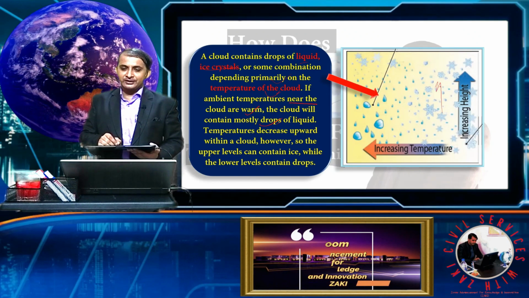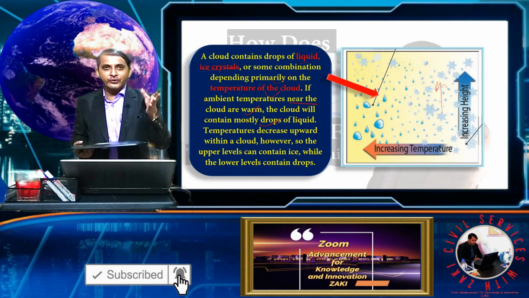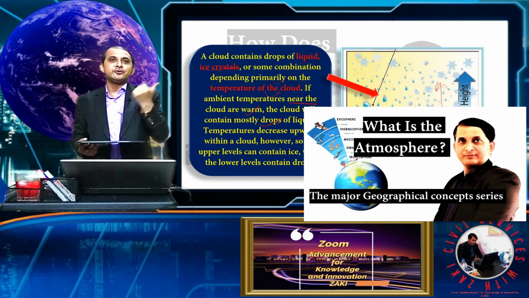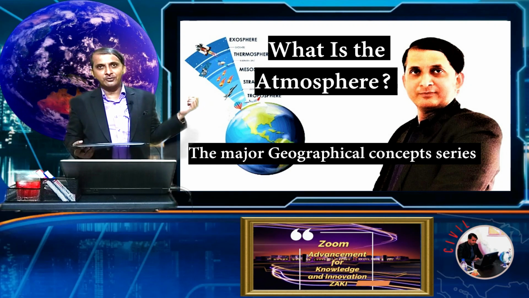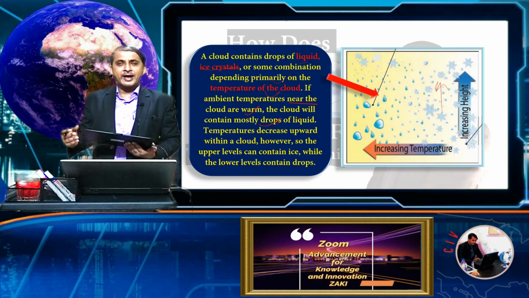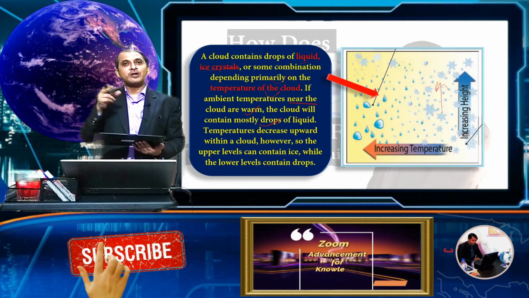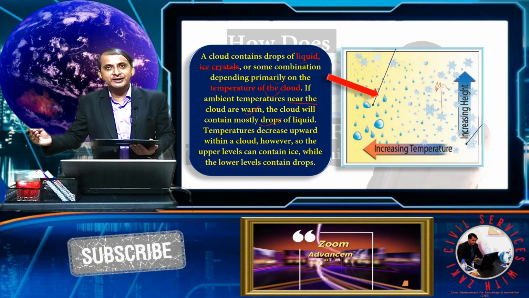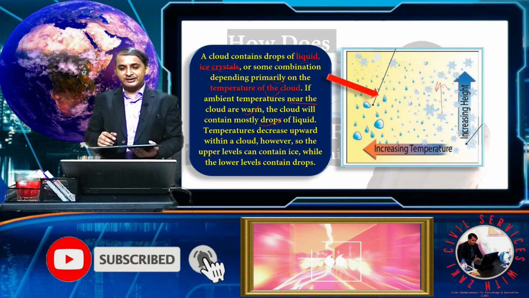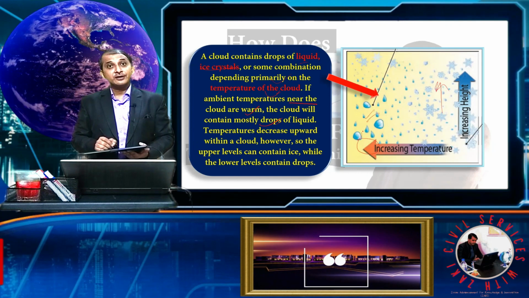If we go upward in the atmosphere, temperature decreases. If you want to know more about how temperature decreases going upward, see my video on what is the atmosphere. Also, if you go to a higher latitude, temperature decreases; if you go to a lower latitude, temperature increases.